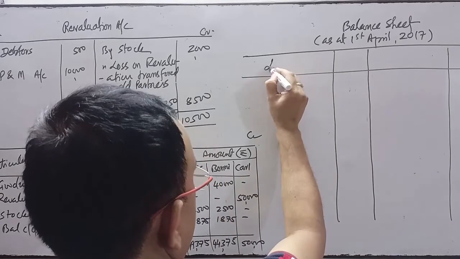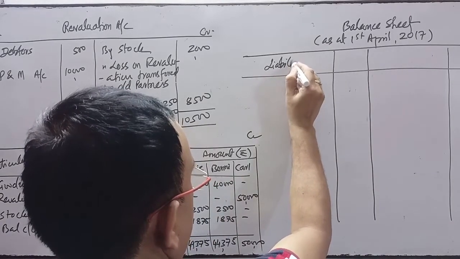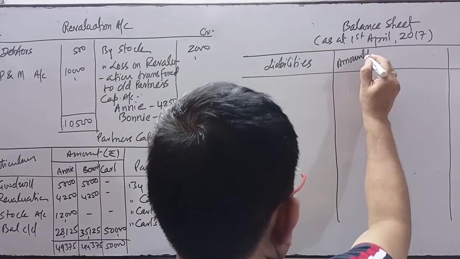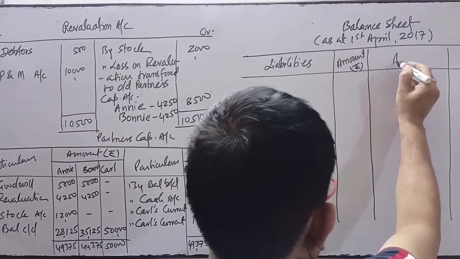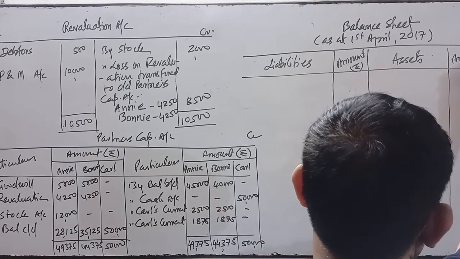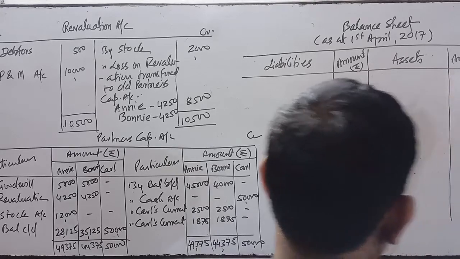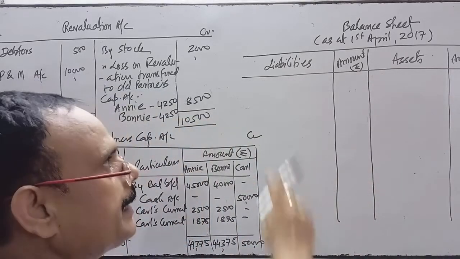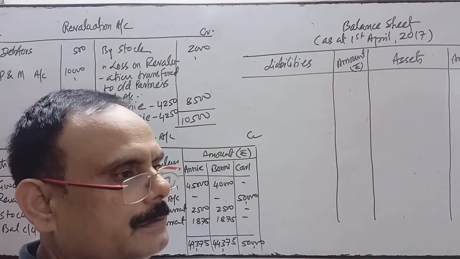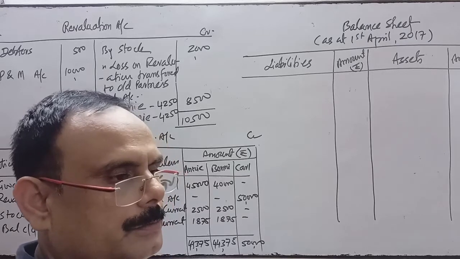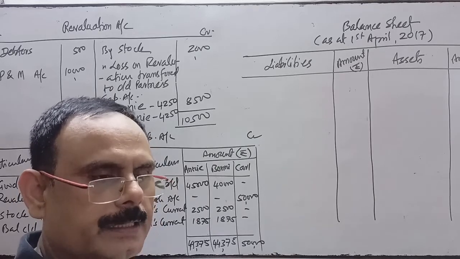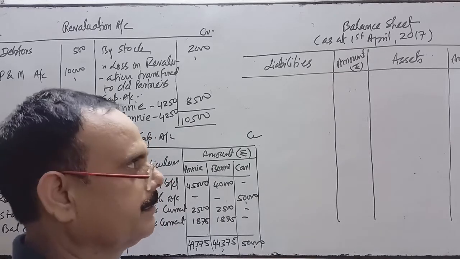So this side is your liabilities, amount in rupees. Assets, amount in rupees. Once again the question is, can we write debit and credit in the balance sheet? Yes or no? No. Why? Because the balance sheet is not a ledger, it's a statement.